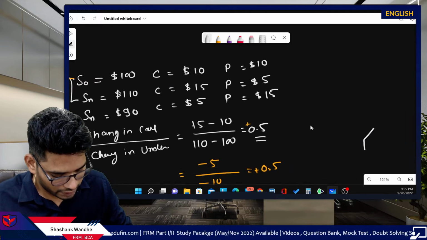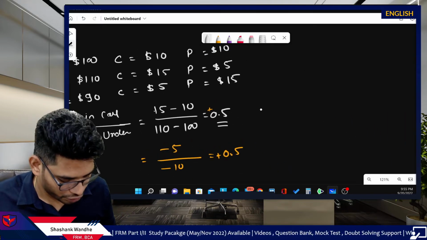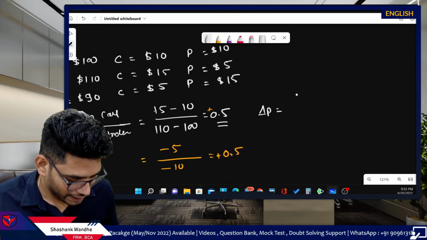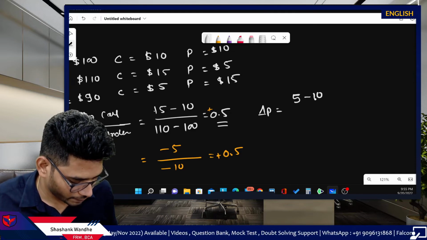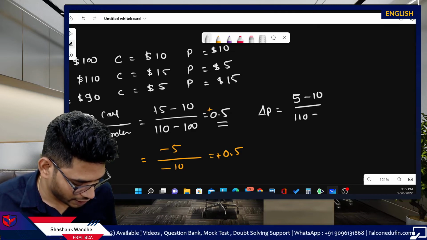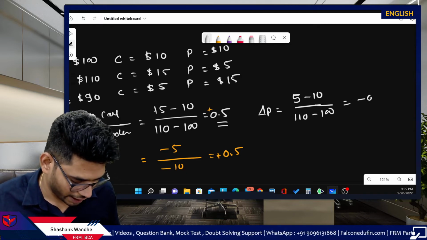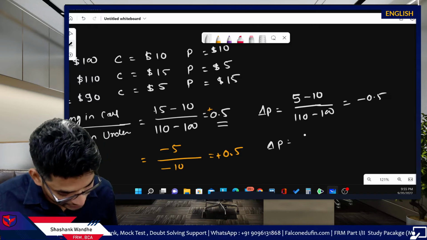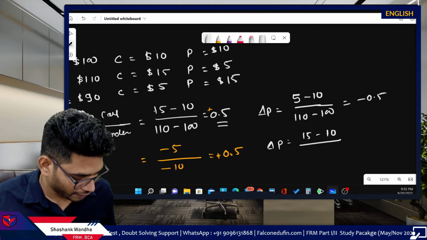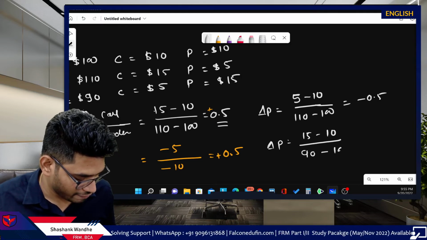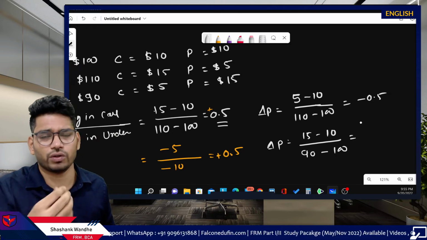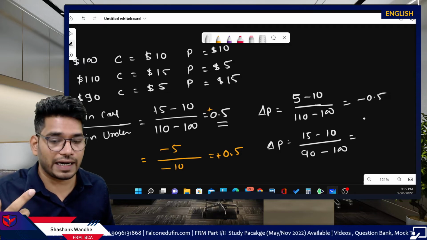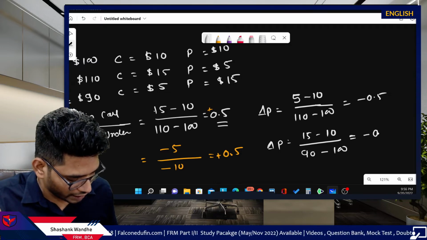Okay. And now we will calculate delta for put option. In the first case, the price decreased to 5 when underlying price increased to 110, and the answer is -0.5. In the second case, price increased to 15 from 10 when underlying price decreased to 90 from 100. Like we know, put option's price will increase when underlying price decreases, and put option's price will decrease when underlying price increases. Again, in this case, you will get -0.5.